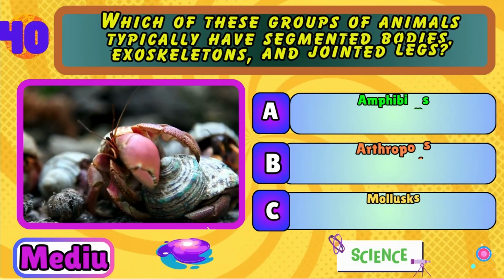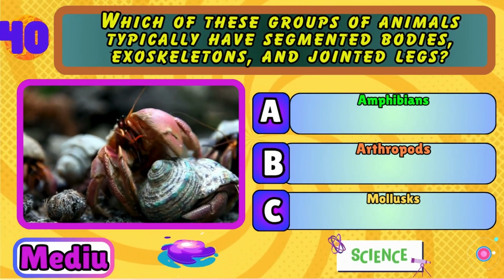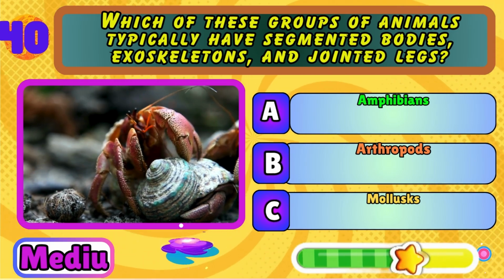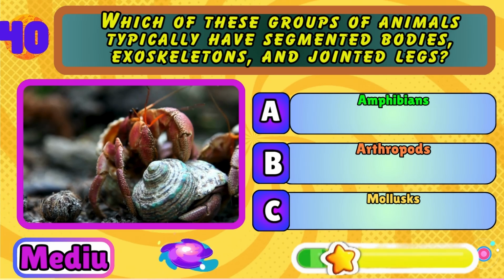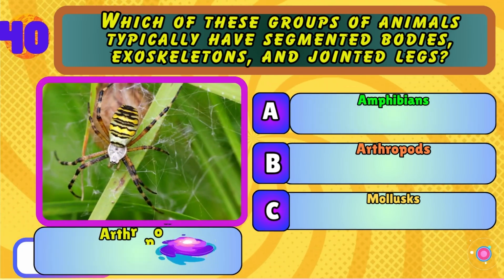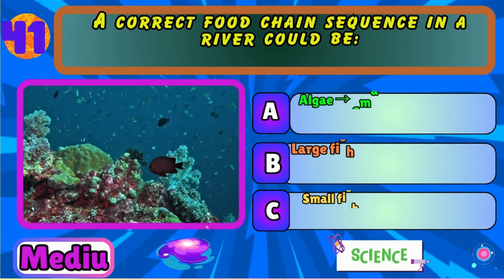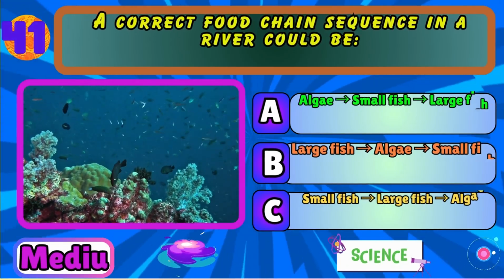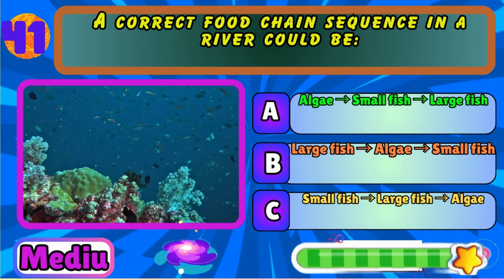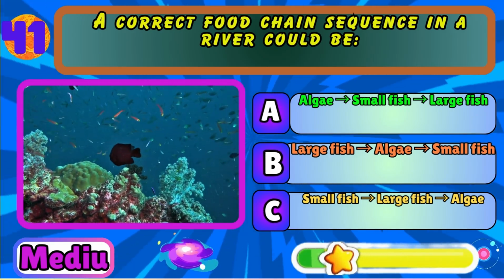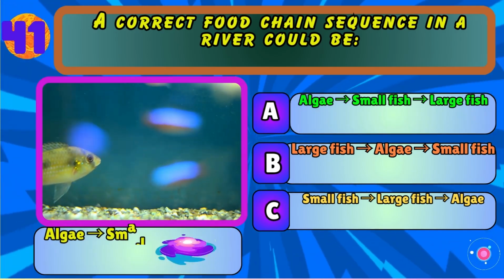Which of these groups of animals typically have segmented bodies, exoskeletons, and jointed legs? Amphibians, arthropods, or mollusks? Arthropods. A correct food chain sequence in a river could be algae, small fish, large fish; large fish, algae, small fish; or small fish, large fish, algae. Algae, small fish, large fish.